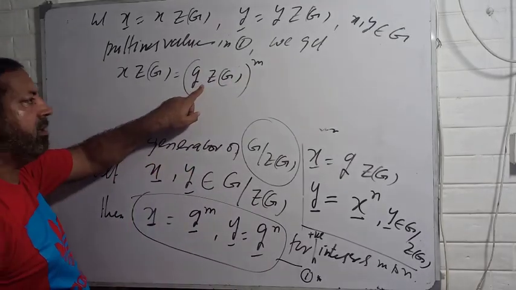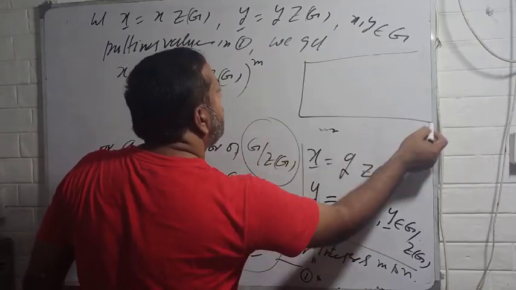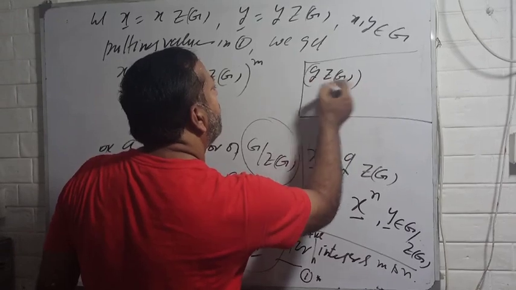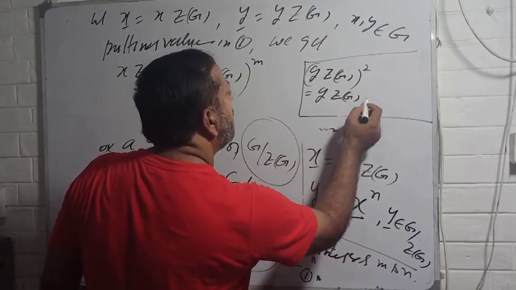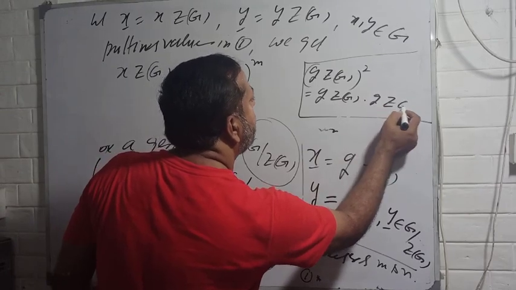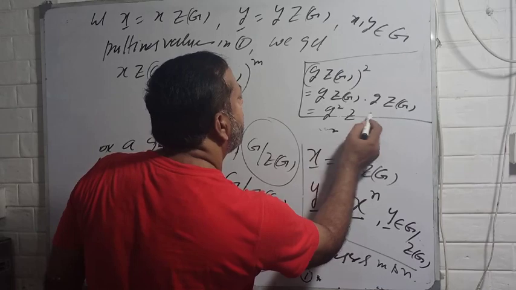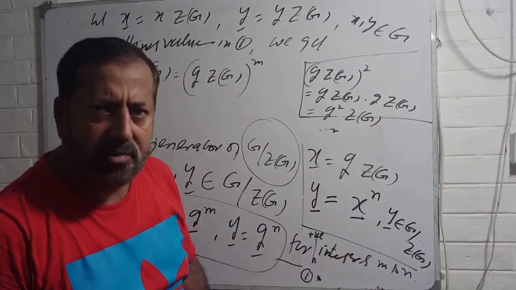And you know very well that if you take G center of G power 2, this would be equal to G center of G into G center of G. This would be equal to G square center of G. Okay, this is by definition of factor group.